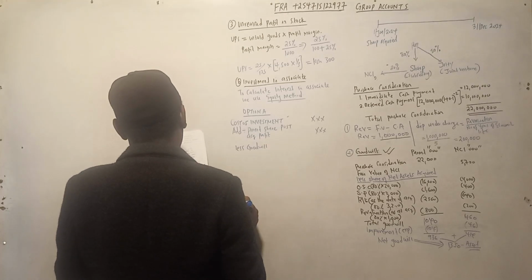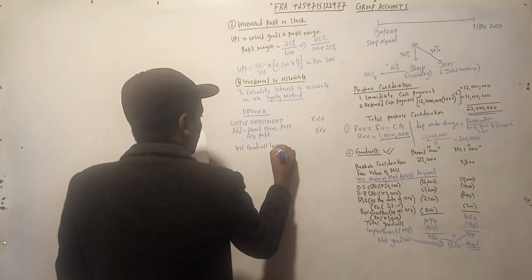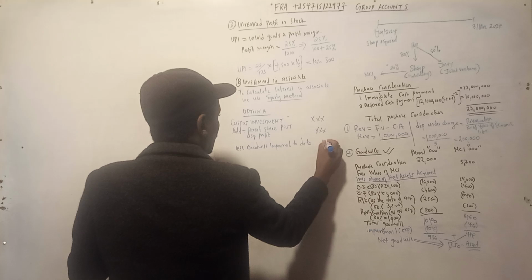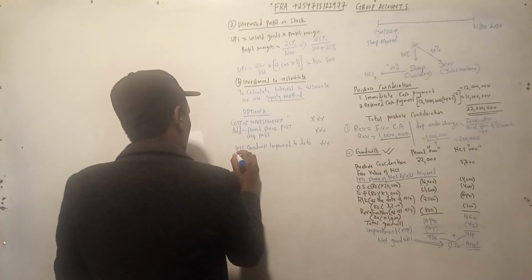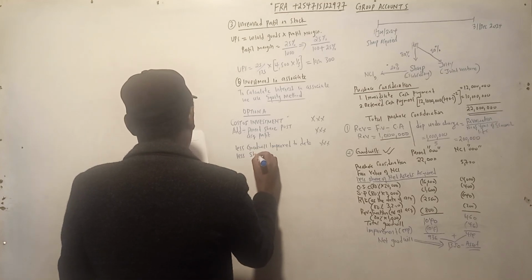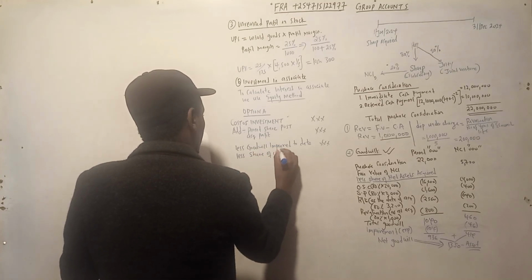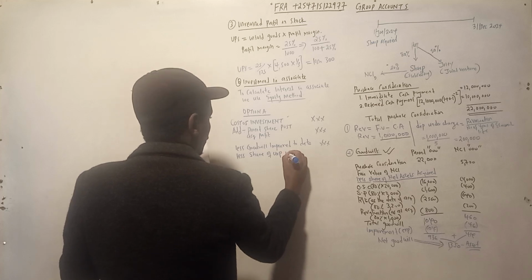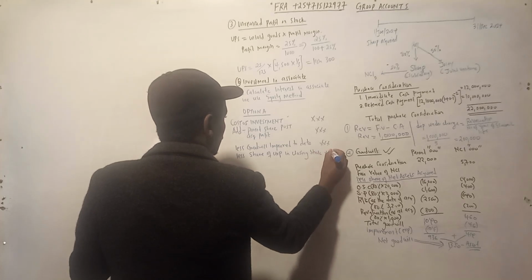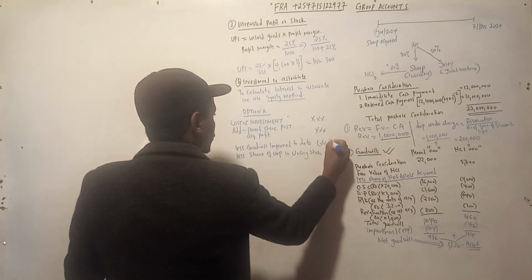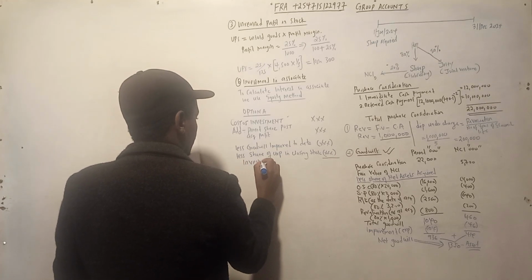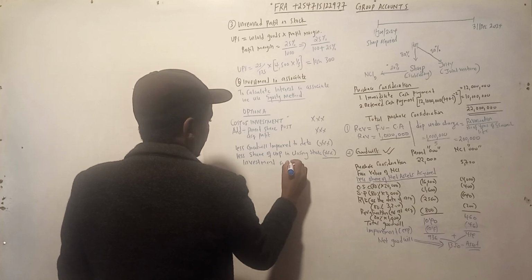Then we less goodwill impaired to date. Then we less share of URP in closing stock. So we less this amount, and you shall get the investment in associate.